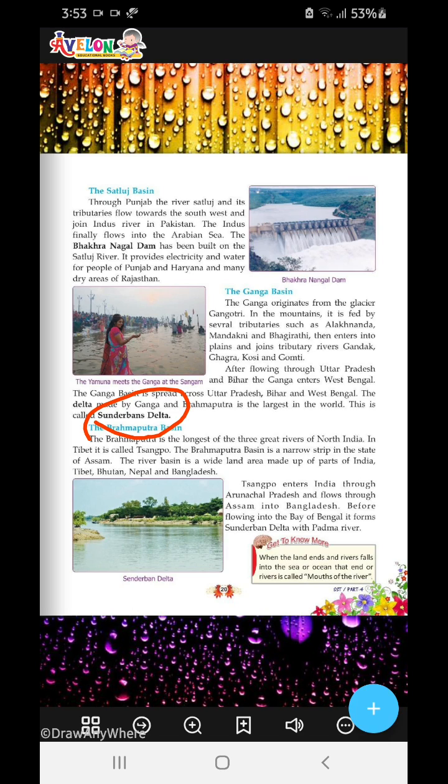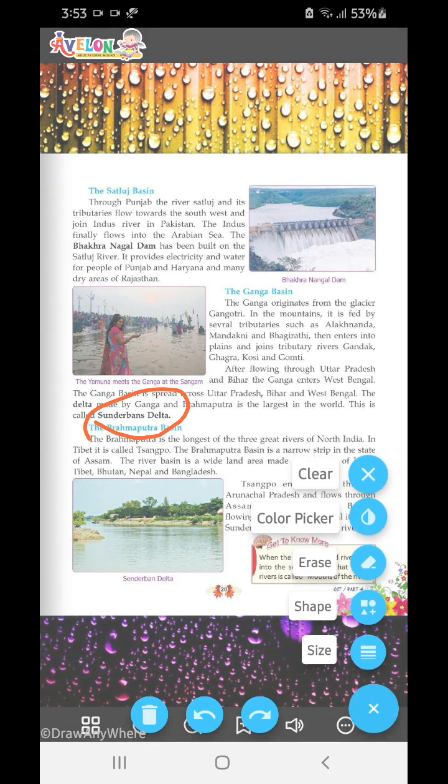In Uttar Pradesh and Bihar, the Ganga Basin is there, as well as in West Bengal. But as the Ganga enters West Bengal, it gets divided into two parts, and the main stream of Ganga is the Padma. The Padma River flows into Bangladesh, and there is another narrower strip which passes through India, through West Bengal. Okay.